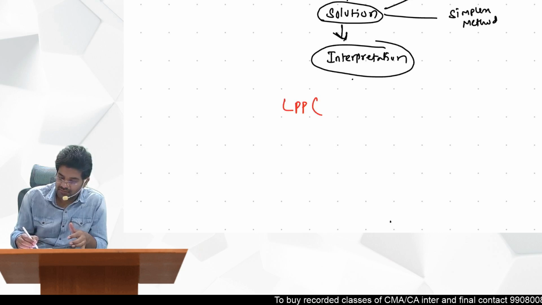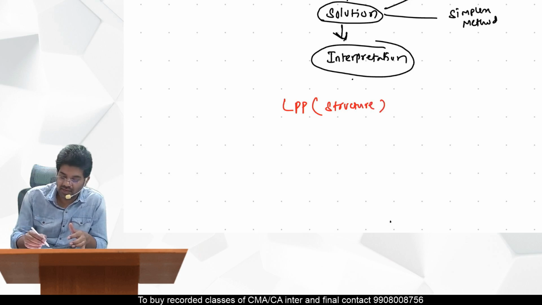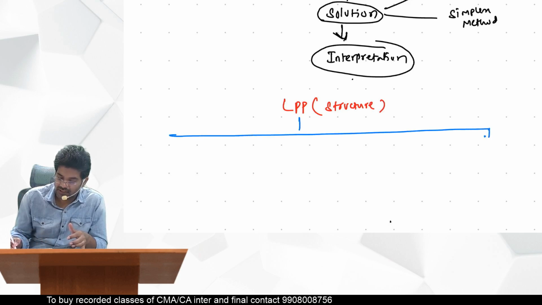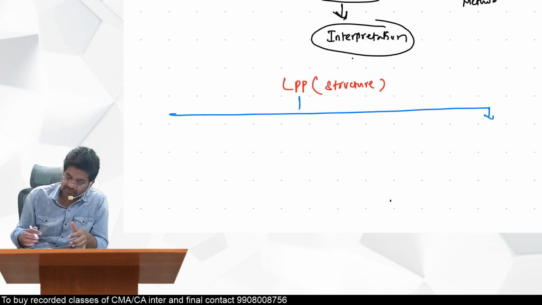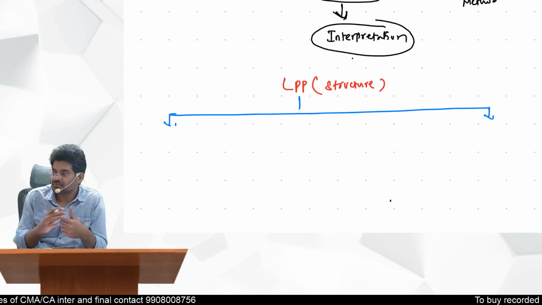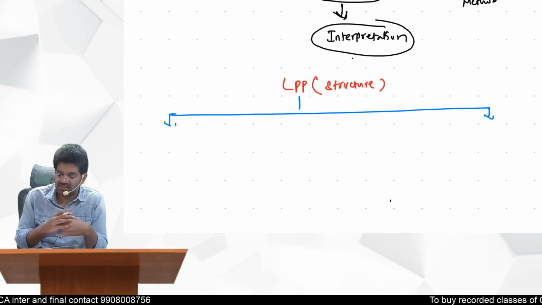LPP structure. So what it involves basically, it will have three things. Of course, two things we will have. One is the objective function, other one is the restrictions.